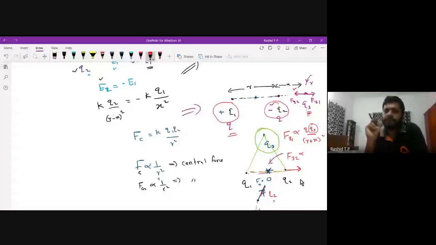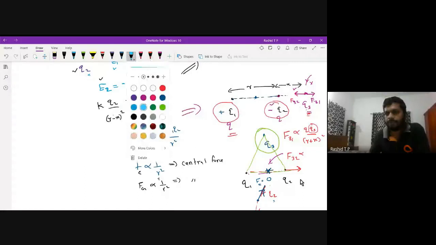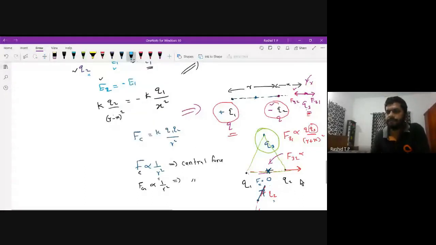But the only thing we know is that the total force acting on the charge Q3 should be 0. For that to happen, the two forces should cancel out, this force and this force. From that information, you can arrive at the answer, what should be the distance x.